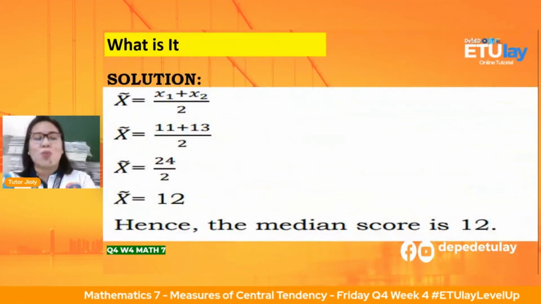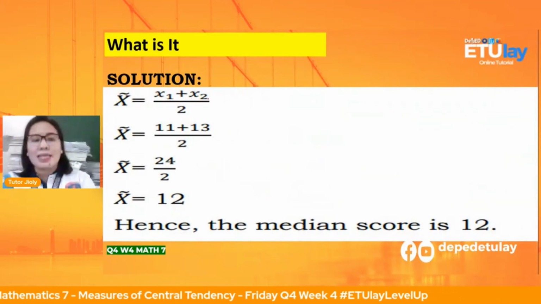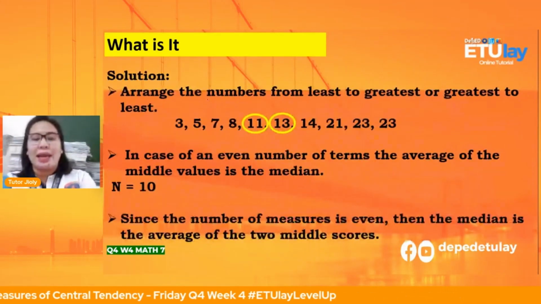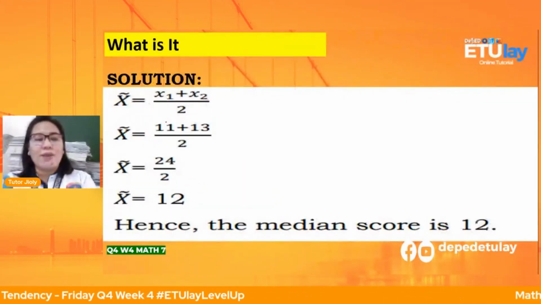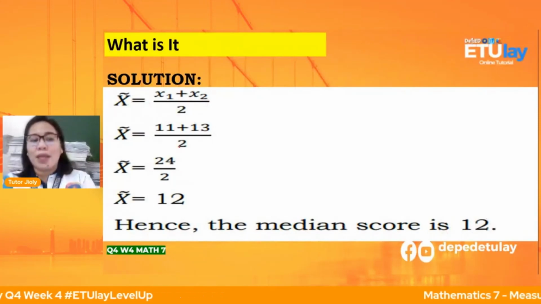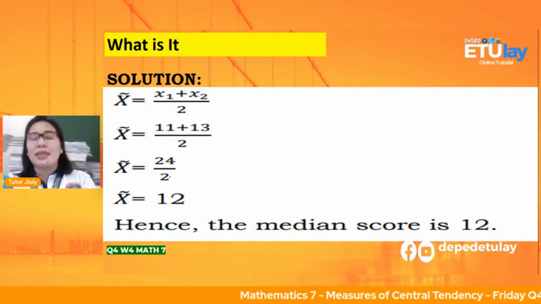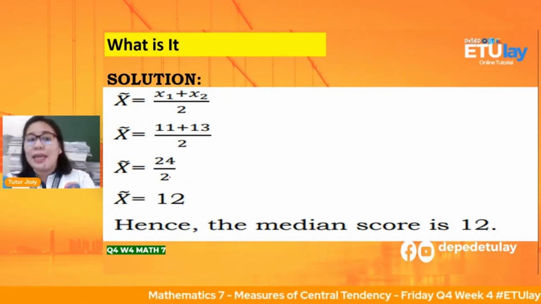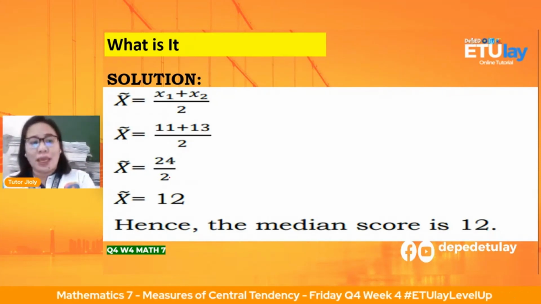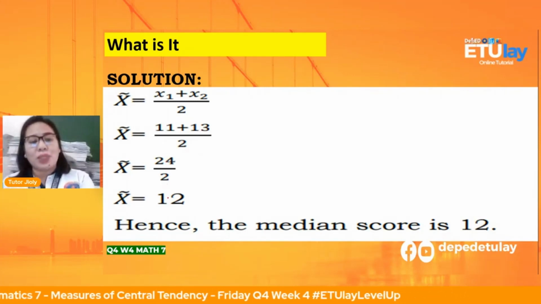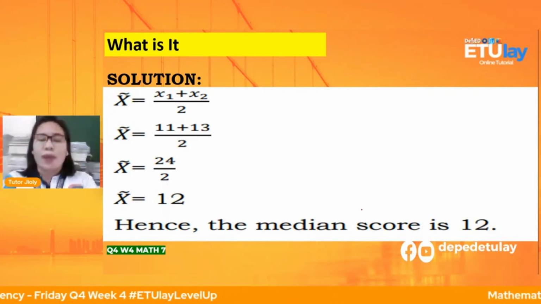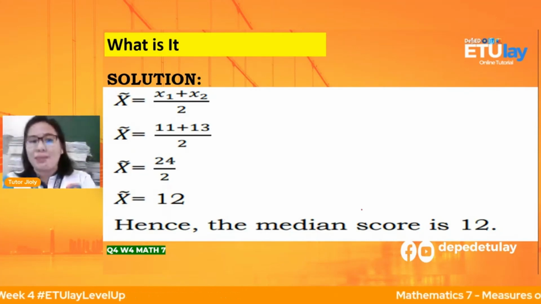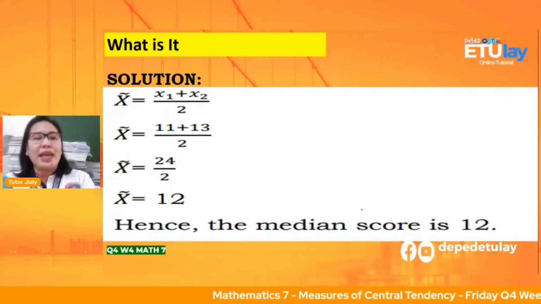Okay, so X1, that is 11, plus, okay, balikan natin, 11 and 13 divided by 2. That is 11 plus 13 is 24. Then, bakit dinivide natin sa 2, mga anak? Dahil dalawa sila. Okay? Then, 24 divided by 2, that is 12. Hence, the median score is 12. Kaya, saka pa lang natin makukuha yung median natin. Okay, we will continue. Okay, next one.